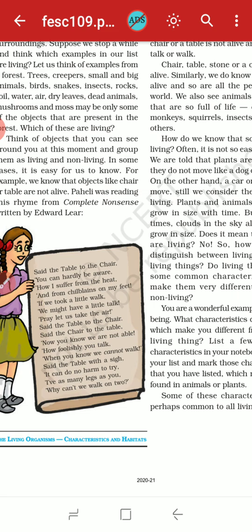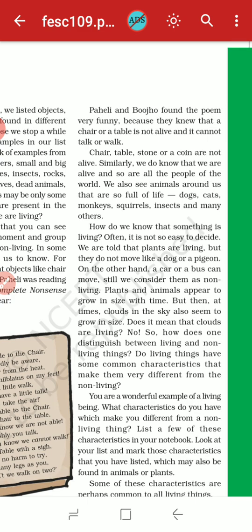Said the table with a sigh, "It can do no harm to try. I have as many legs as you. Why can't we walk on two?" So this is the poem.